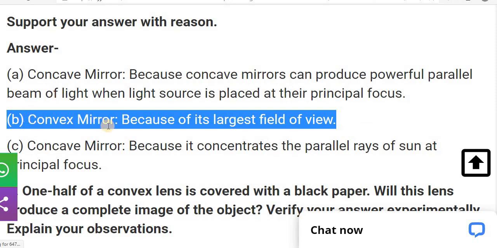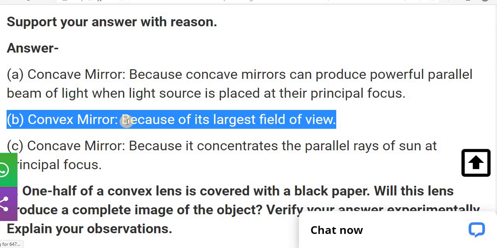For that the convex mirror is used because a convex mirror can cover the larger view, or you can say the largest field of view, wider area. So the rider can easily see the surroundings, such as a vehicle coming from the side or at the back.